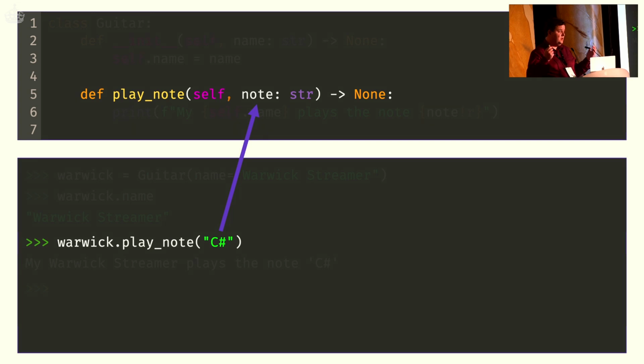Why do we have something called self there in the first place? Well, that's kind of easy. It's a method on an object. We want to have access to that object. So where is this argument coming from?